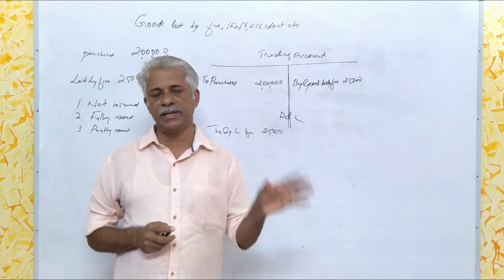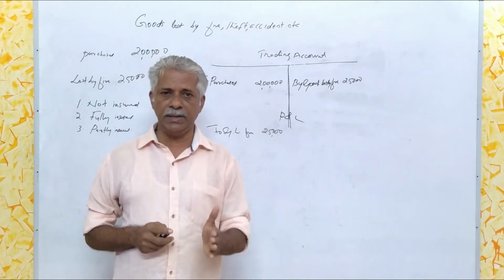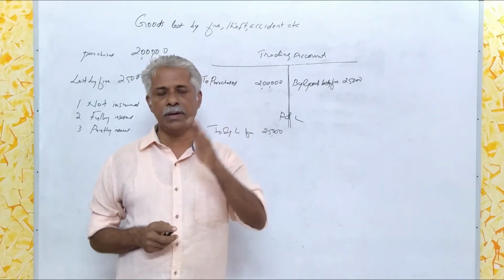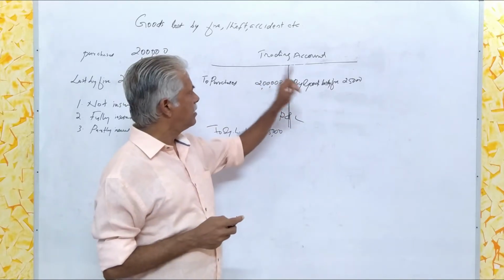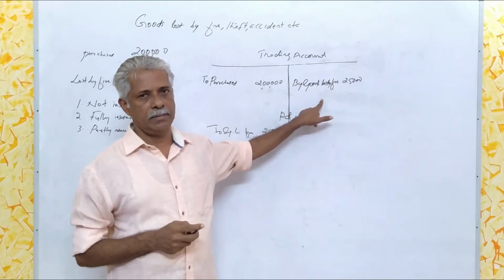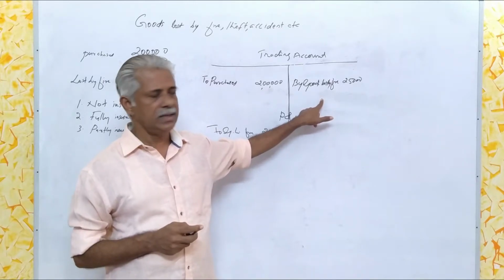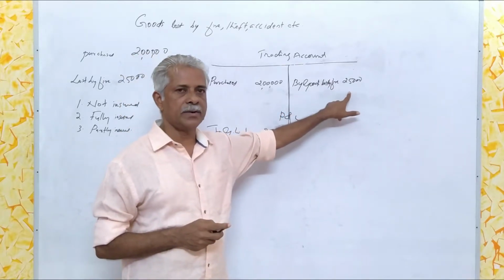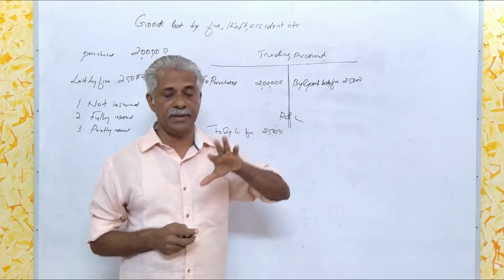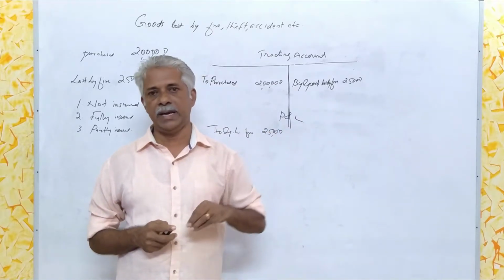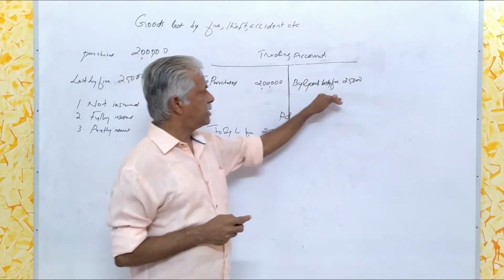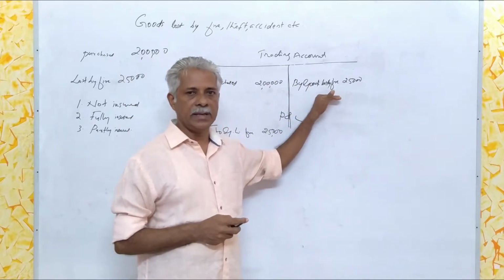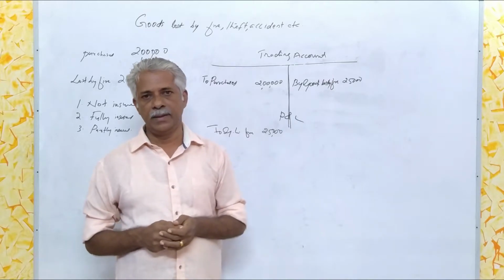How is it to be treated? Irrespective of whether the goods are insured or not, the total loss must be credited in the trading account, as in the first case, that is, by goods lost by fire, rupees 25,000. For what purpose? With a view to arrive at the correct cost of goods sold. We have credited rupees 25,000 in the trading account.